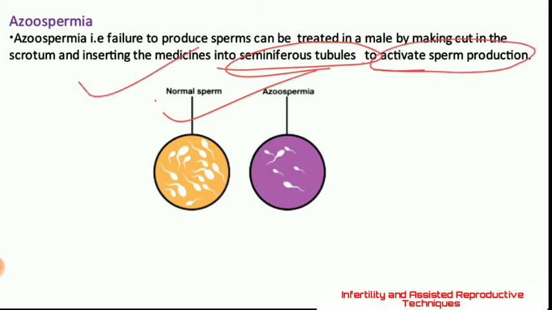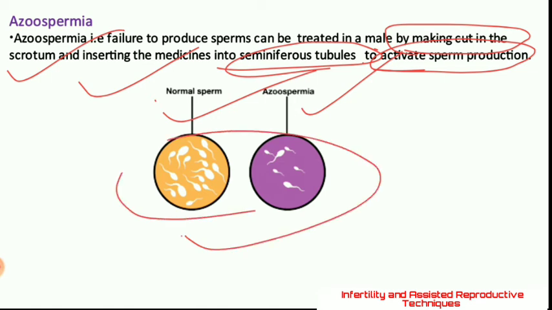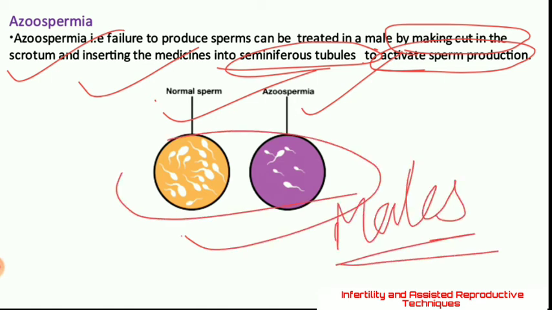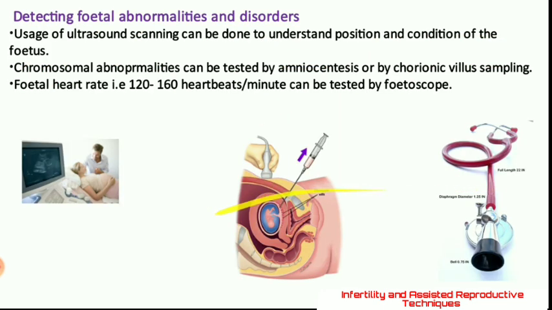These medicines are inserted by making a cut into the scrotum and reaching the seminiferous tubules. So this technique is very helpful for males who are infertile. Hope it is clear, children.